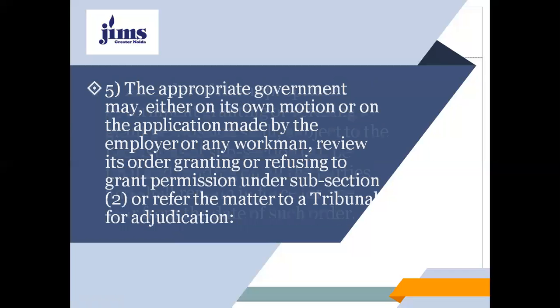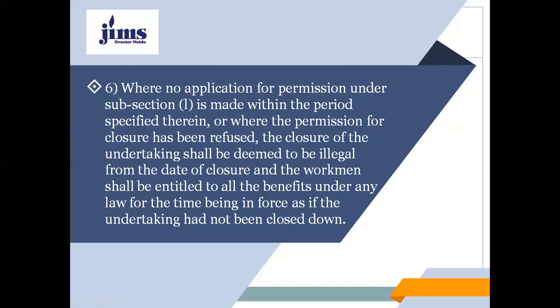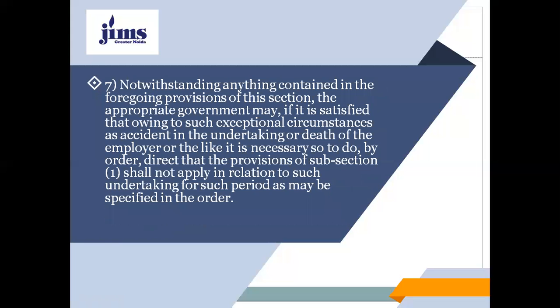as we were talking about, the reference has been made for the adjudication, provided that where a reference has been made to the tribunal under this subsection, it shall pass an award within a period of 30 days from the date of such reference. And subsection 6 says, my dear students, that where no application for permission under subsection 1 is made within the period specified therein, or where the permission for closure has been refused, the closure of the undertaking shall be deemed to be illegal from the date of closure, and the workman shall be entitled to all the benefits under any law for the time being in force, as if the undertaking had not been closed down.